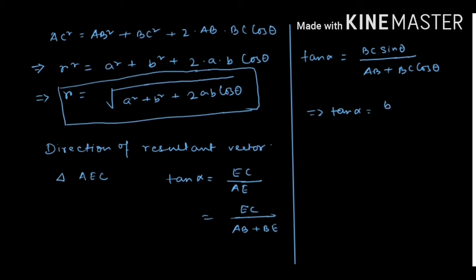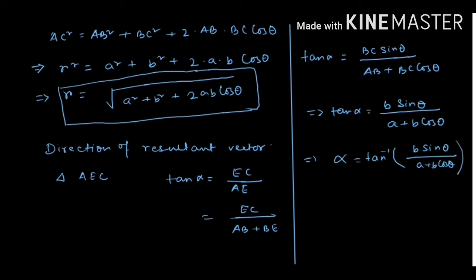It is B. So tan alpha equal to B sin theta by A plus B cos theta. So what is the value of alpha? Alpha equal to tan inverse of B sin theta by A plus B cos theta. So this is the magnitude of the resultant vector, and this is the direction of the resultant vector.